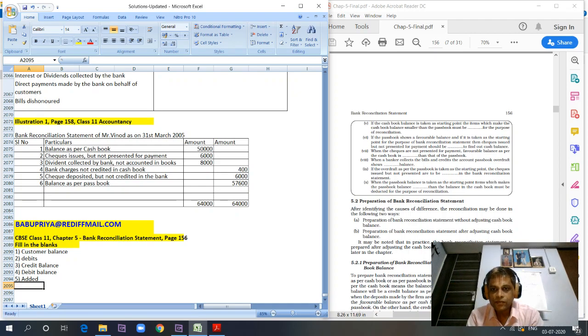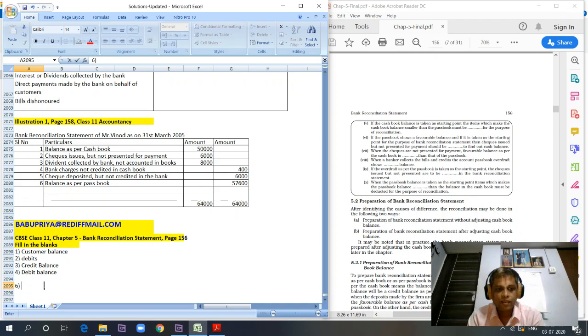Hope you understand. Let me explain one more time. If the cash book balance is taken as the starting point, the items which make the cash book balance smaller than the passbook must be added. Because if we are taking the cash book as the starting point, we have to arrive at the balance as per passbook. We have to add checks issued not presented so that it equals the passbook.